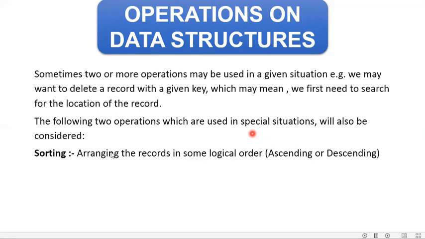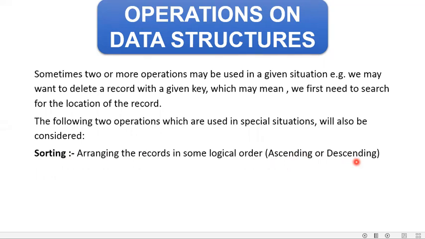So these two operations are, first, sorting, arranging the records in some logical order. It can be either ascending or descending. Take an example of the same school data structure where I want to remove any record. So I need to have a key value, that means the admission number. Then I need to search for the particular record. But the search operation is again dependent upon the arrangement of my data in the data structure.